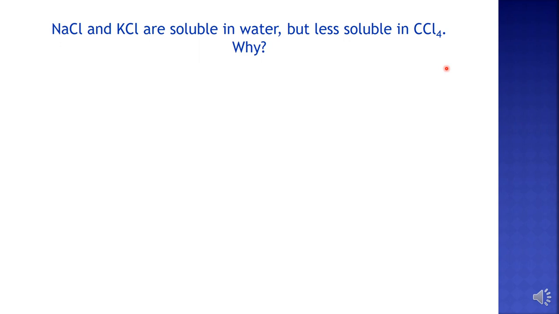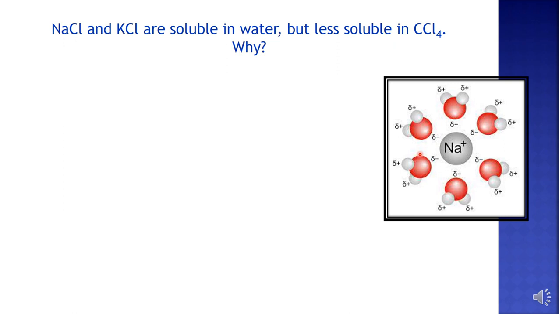This is because when compounds like sodium chloride and potassium chloride are dissolved in water, the ions, that is sodium ions and chloride ions in the case of NaCl, or K+ and Cl- ions in the case of potassium chloride, are immediately surrounded by oppositely charged ends of water molecules, because sodium chloride is an ionic compound.